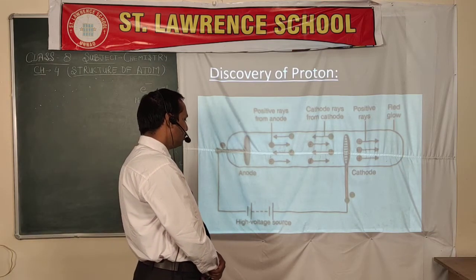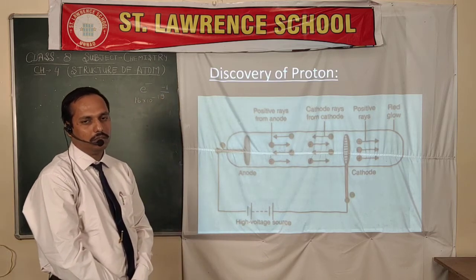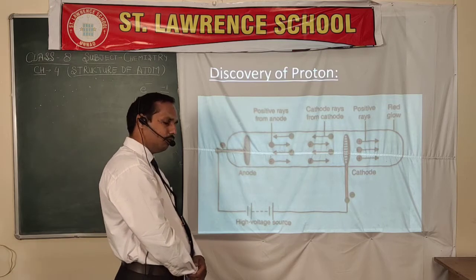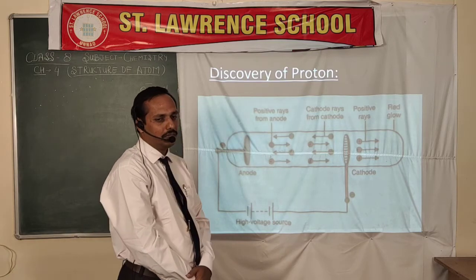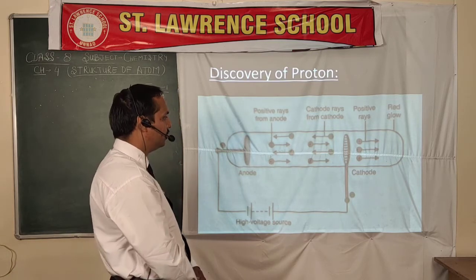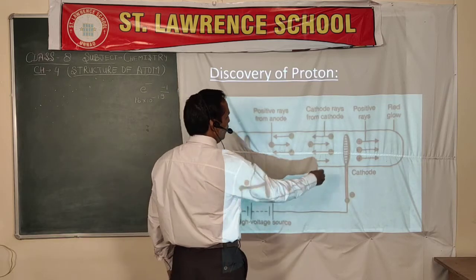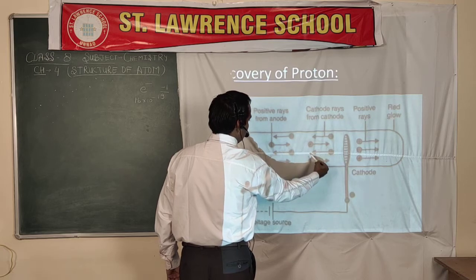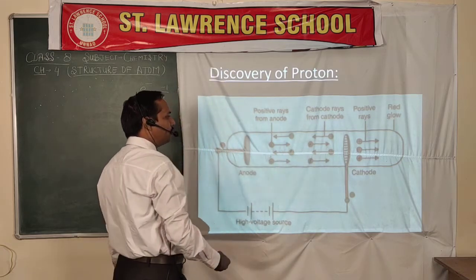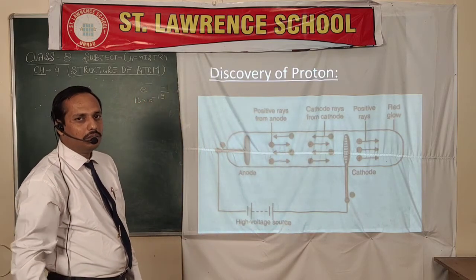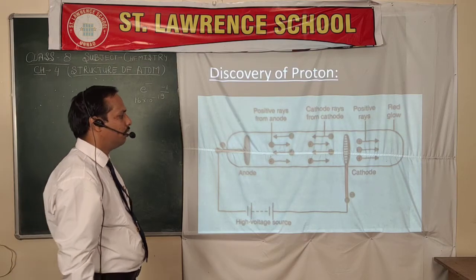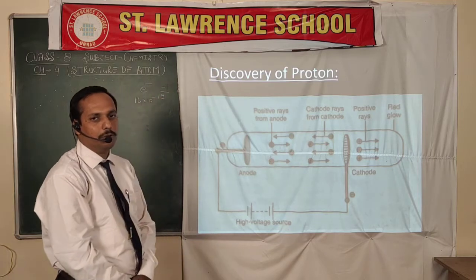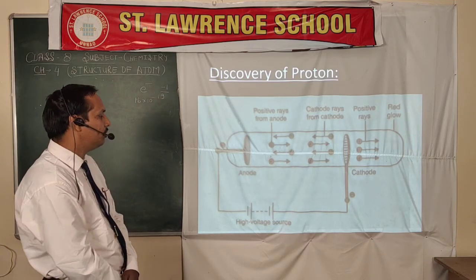He also used the discharge tube at low pressure and high voltage, and when he passed high voltage electricity through it, he found that some rays were releasing from the anode side and moving towards the cathode side. On the basis of the nature of these rays, he termed them protons, because they are positive.